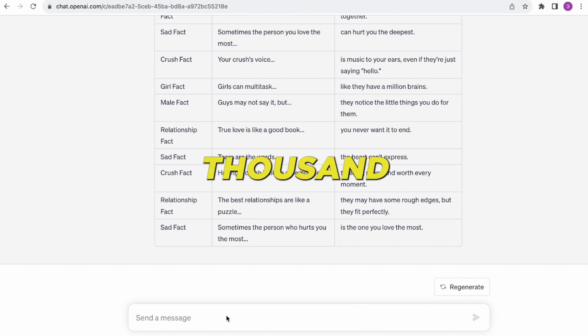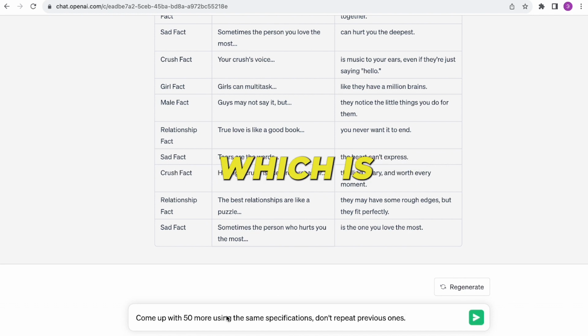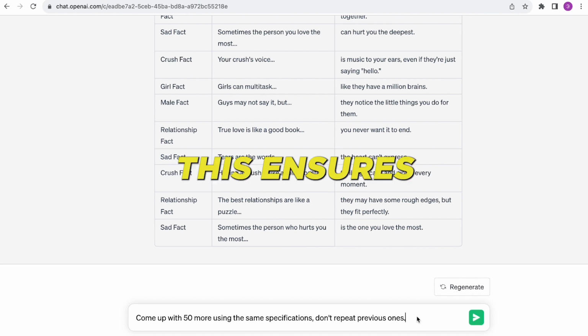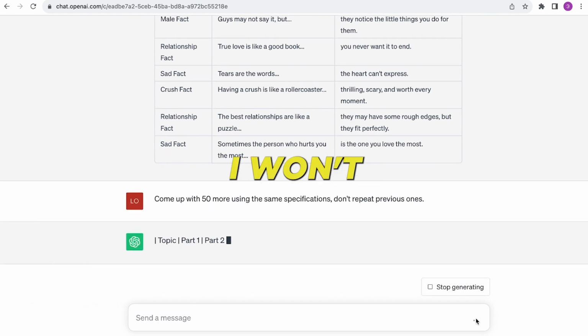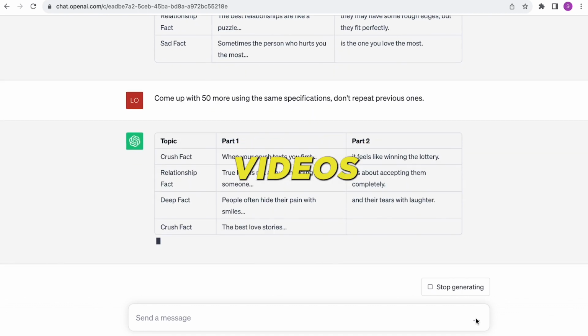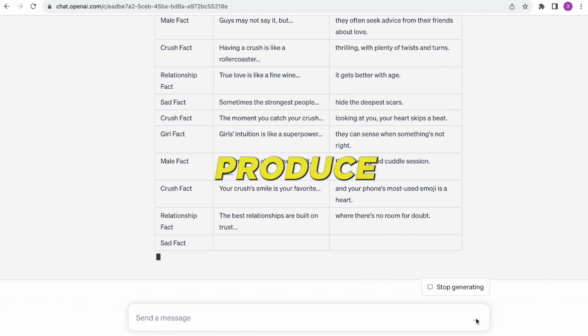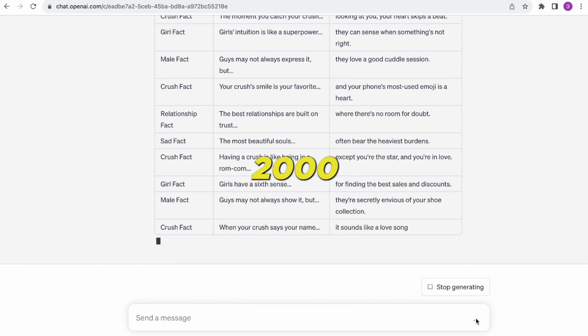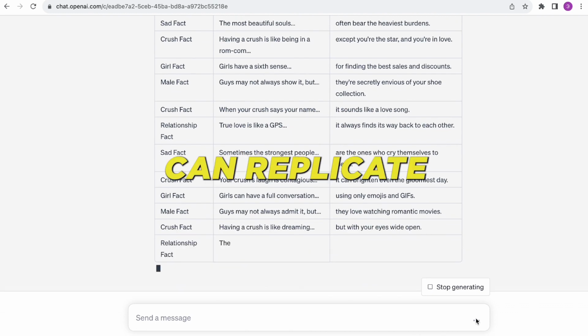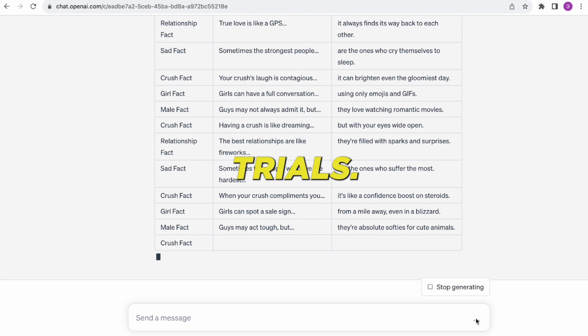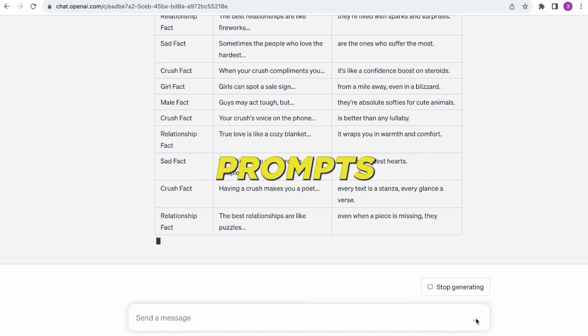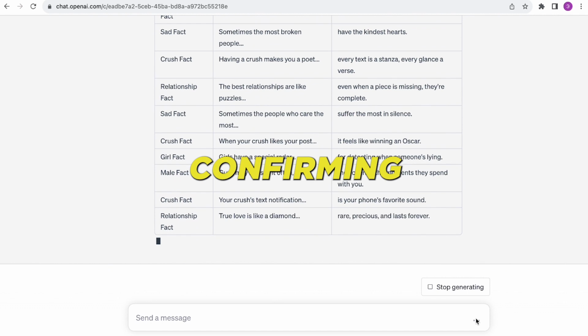To scale this up to 1,000, we'll simply input a subsequent prompt, which is displayed right here. This prompt essentially instructs, generate an additional 50 adhering to the same criteria, ensuring no repetition from the earlier set. This ensures each fact is distinct. While I won't demonstrate generating prompts for 1,000 videos in real time, we'll commence with this set of 50 and then progress. If you wish to produce larger quantities, like 1,000, 2,000, or even up to 6,000, you can replicate this process. In our trials, we successfully crafted over 1,000 prompts using this exact methodology, confirming its efficacy.